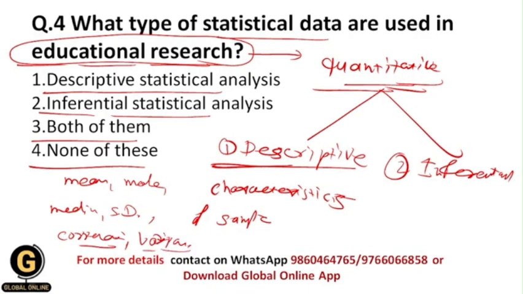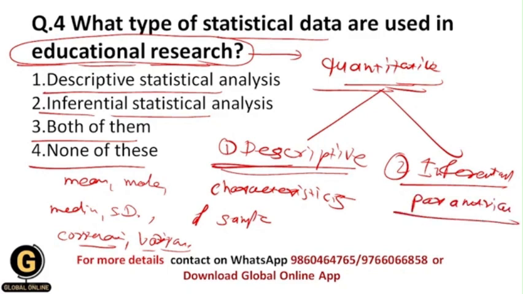Now inferential statistics, what is that? Basically it is used to draw conclusions or generalizations beyond the sample with a known degree of accuracy. Descriptive statistical analysis has limitations up to the samples only, but if I want to make generalizations beyond the samples, then I will use inferential statistical analysis. So you can say a parametric test is inferential statistical analysis, and non-parametric tests are also inferential statistical analysis, and we are going to see these parametric and non-parametric tests in the upcoming videos.